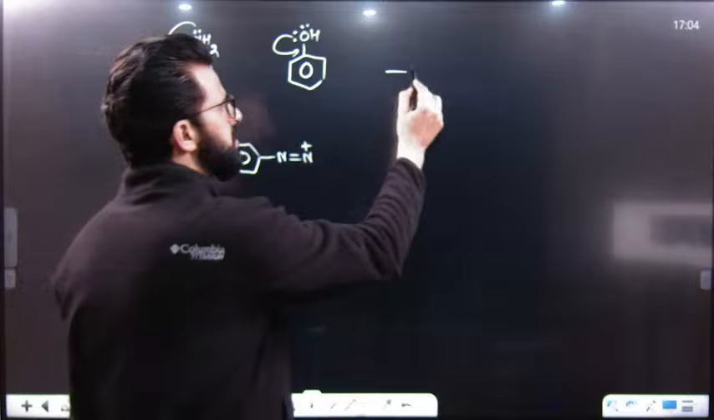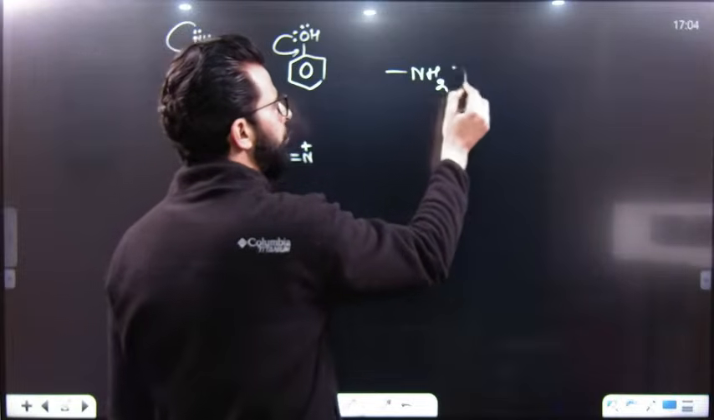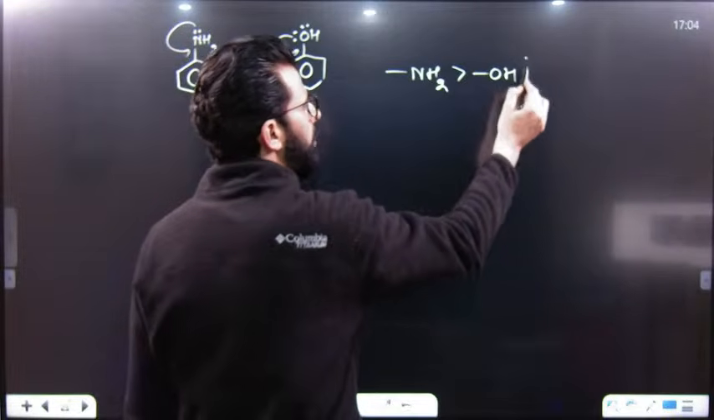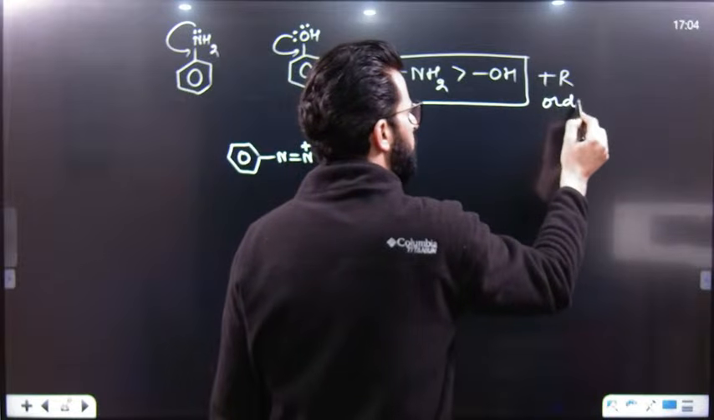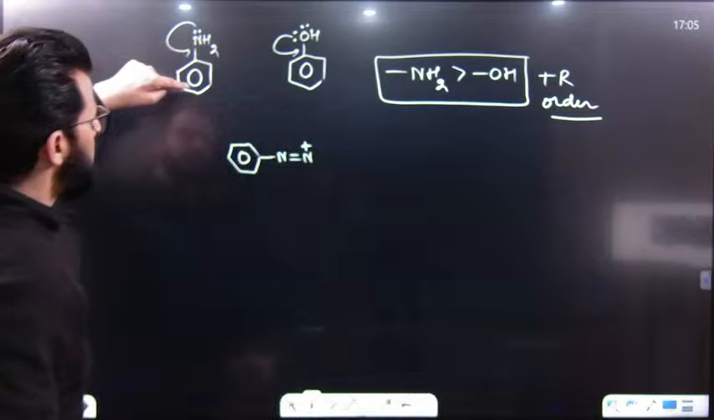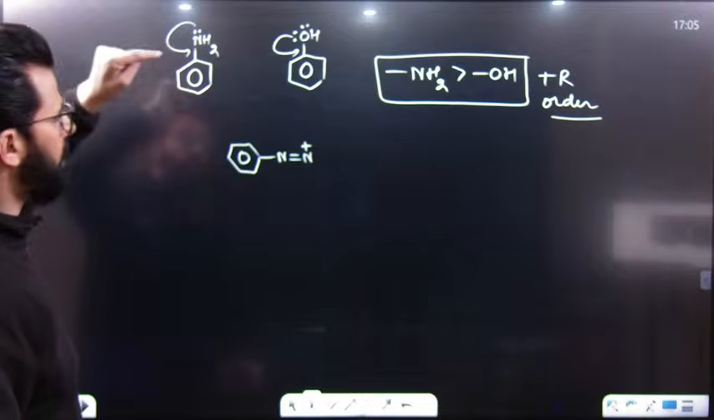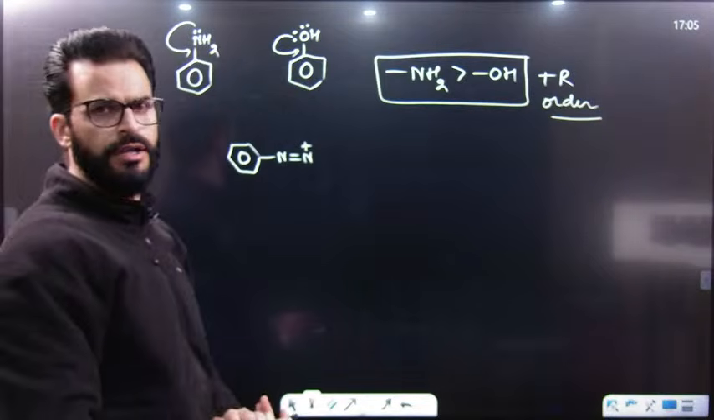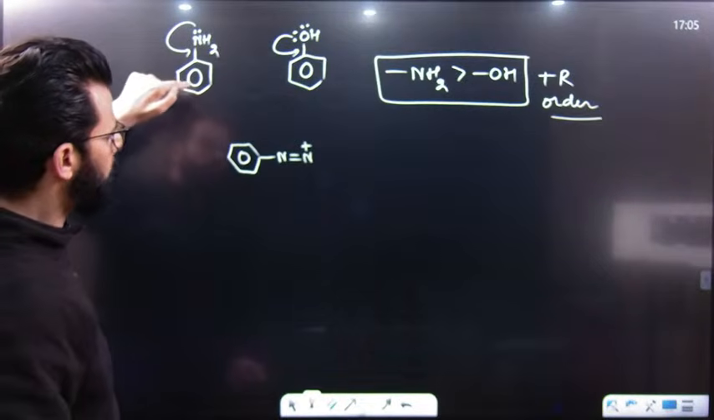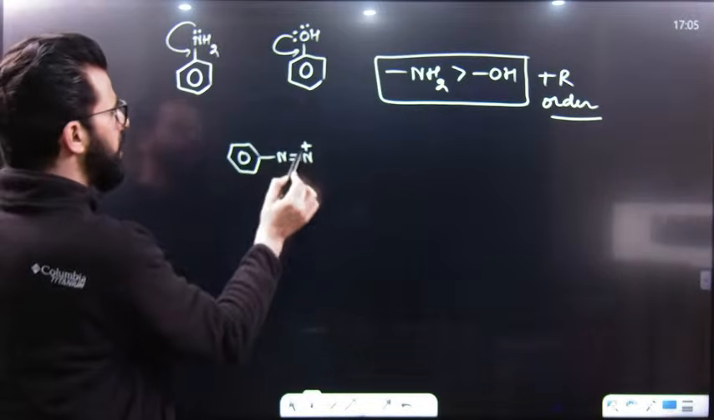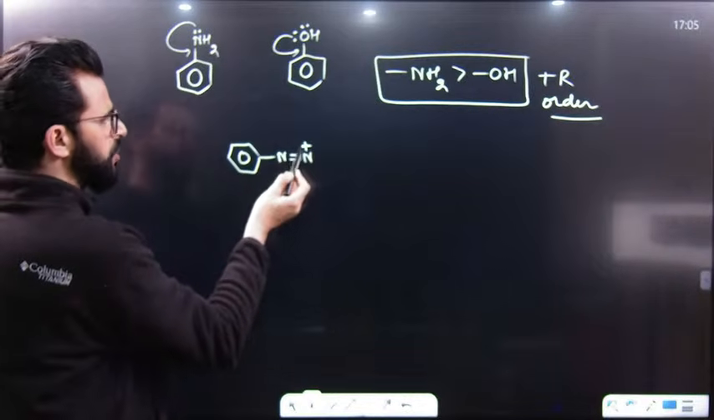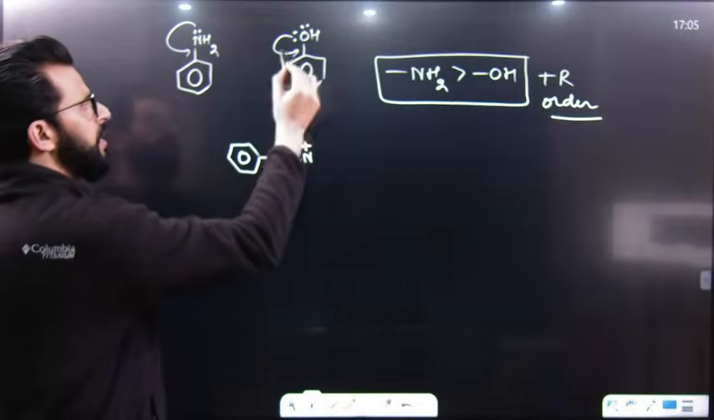We know the plus R value of NH2 is greater than the plus R value of OH. This is the plus R order. Now tell me, in the case of aniline, can I say the ring is having more electron density as compared to phenol? That's why this has more electron density, so the electrophile prefers to go here as compared to here. So the rate of this reaction will be simply more in aniline as compared to phenol.